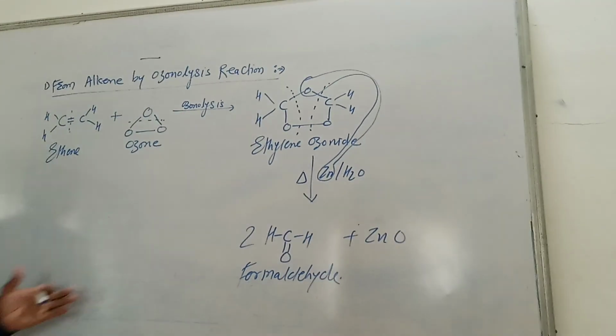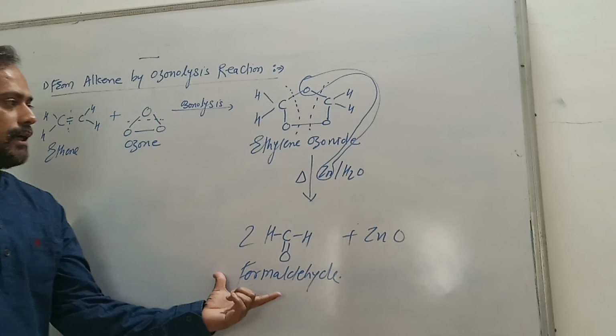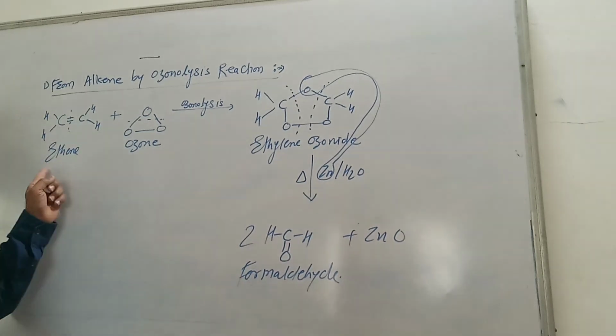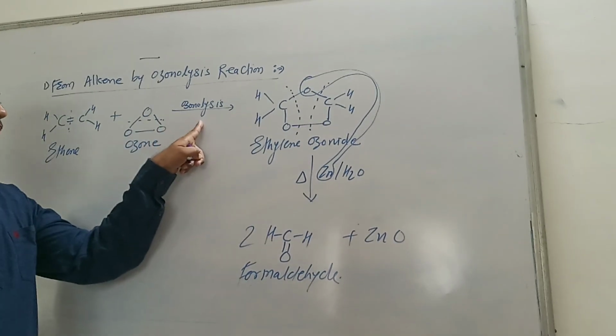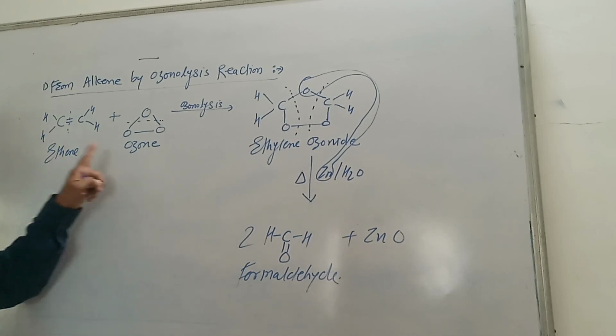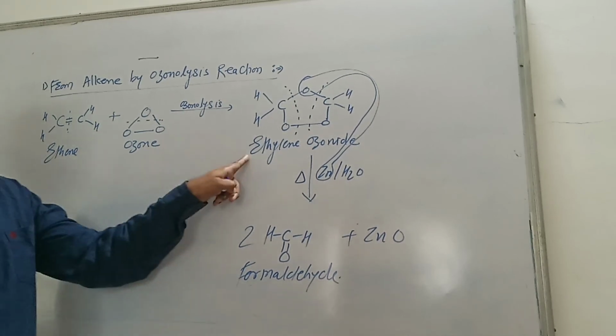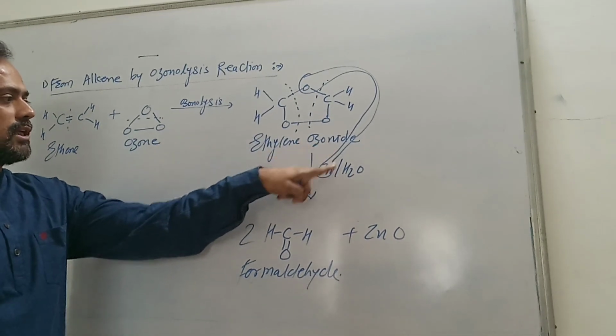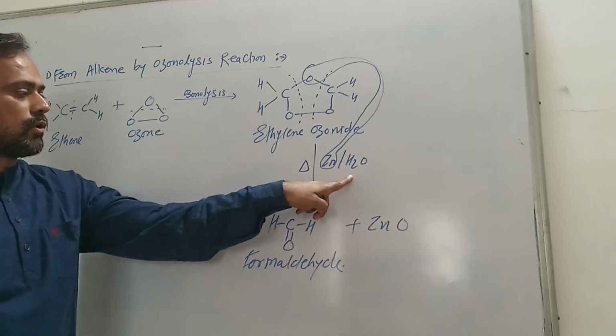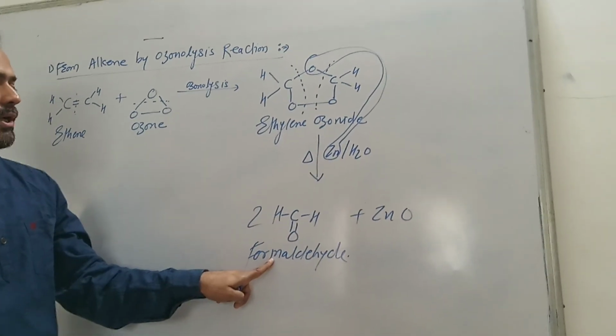In this way we can prepare formaldehyde, that is aldehyde, from alkene by ozonolysis reaction. Ethene reacts with ozone to form ethylene ozonide. This ethylene ozonide is heated with zinc dust in water to produce formaldehyde.